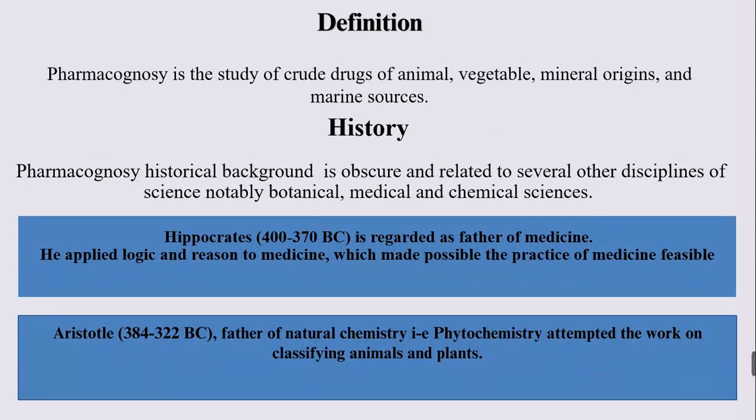Definition: pharmacognosy is the study of crude drugs of animal, vegetable, mineral origin and marine sources. History: the historical background of pharmacognosy is obscure and related to several other disciplines of science, notably botanical, medical and chemical sciences.